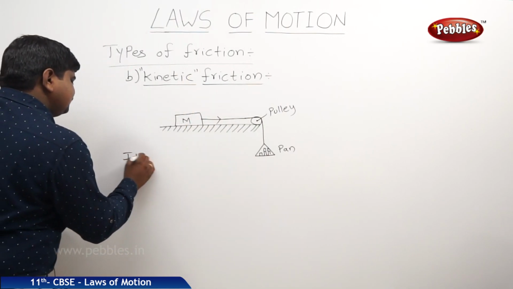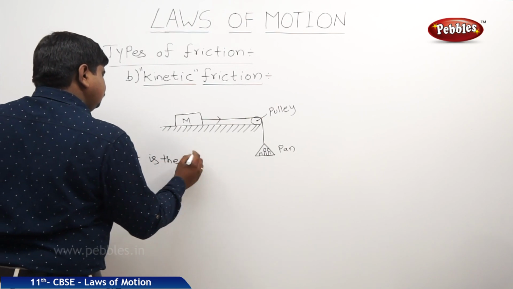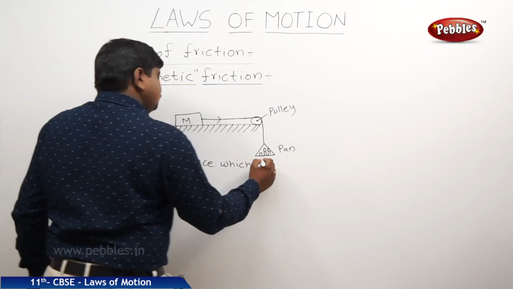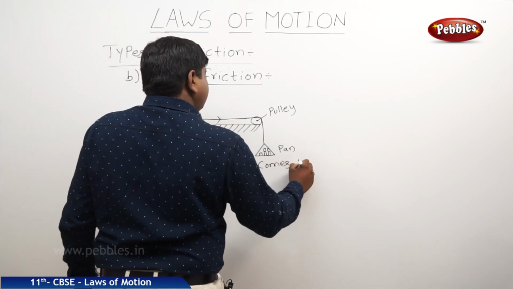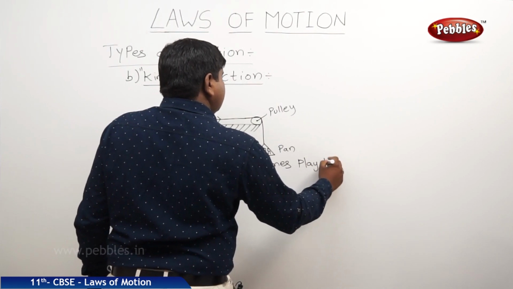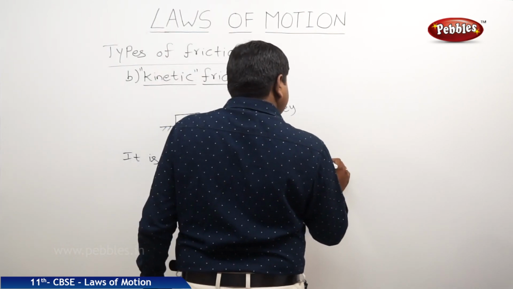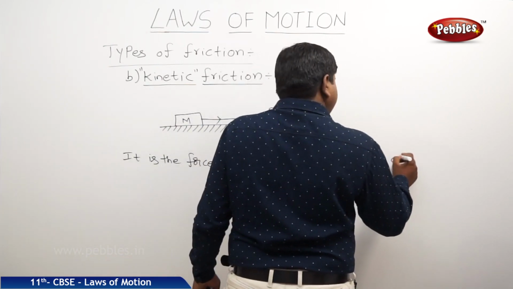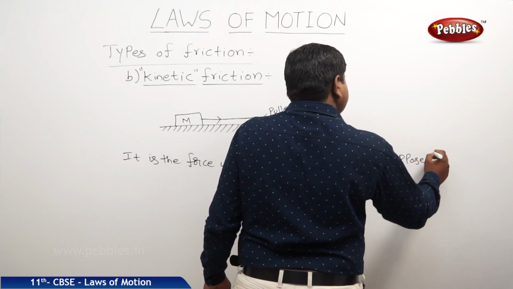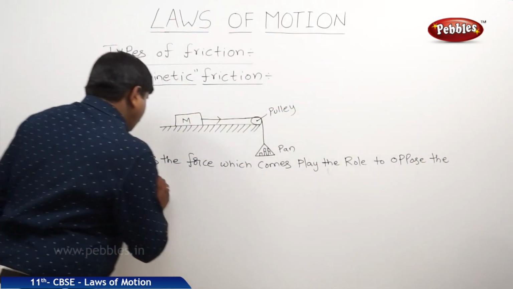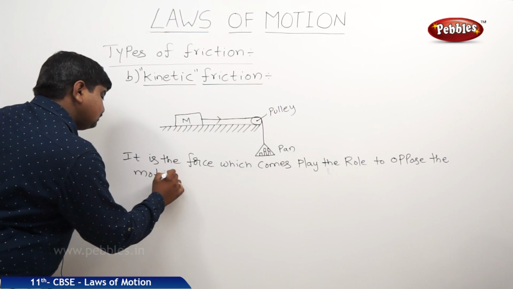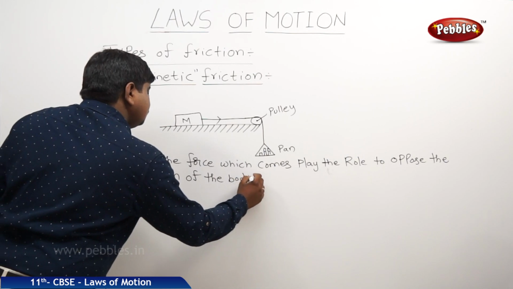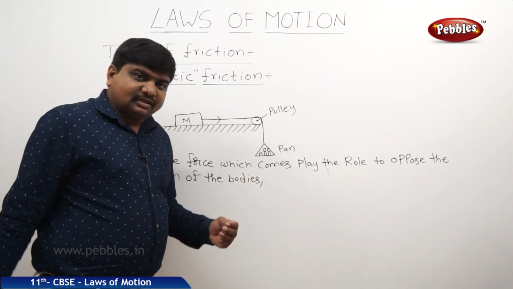So it is the force which comes into play to oppose the motion of bodies which are moving on the surface of another body.